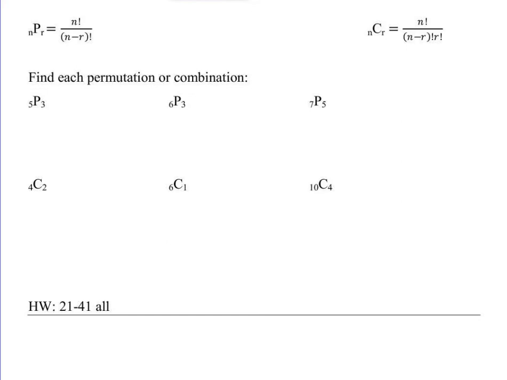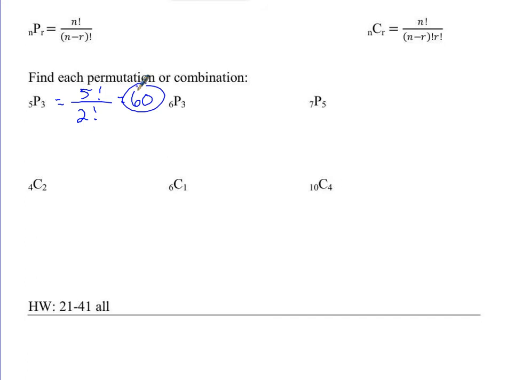So this page is just practice. We have 3 problems for permutations and 3 problems for combinations to practice. The formulas are sitting up there at the top. So for 5P3, I'll just go ahead and do the first one. We have 5 factorial divided by 5 minus 3 factorial, so 2 factorial. 60? I believe you.